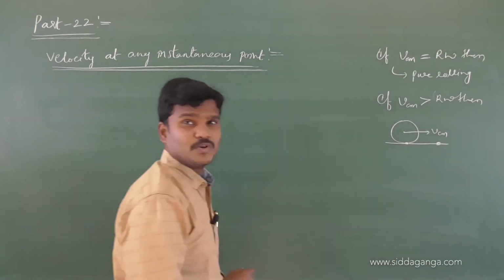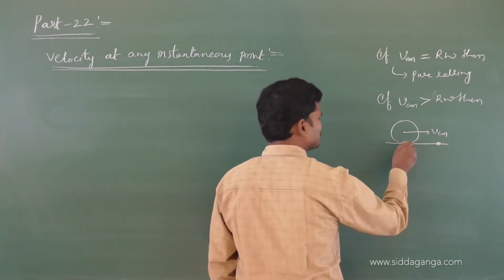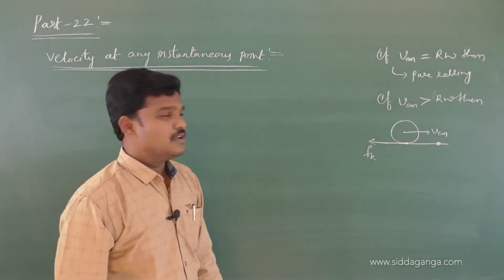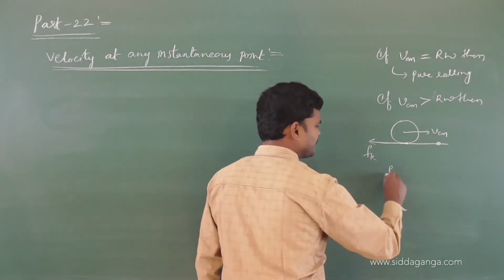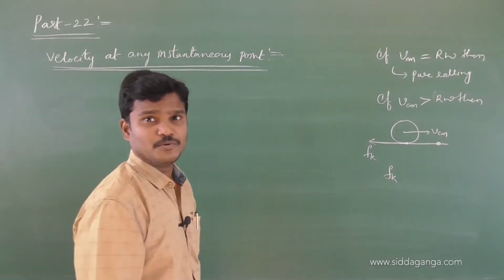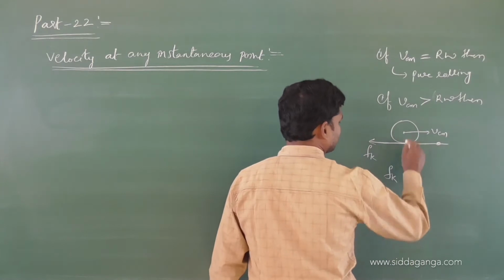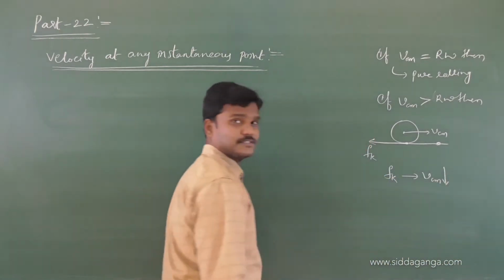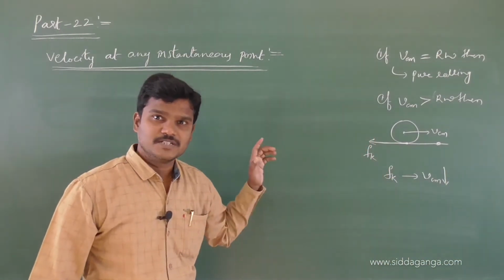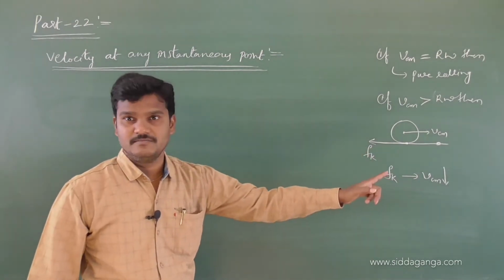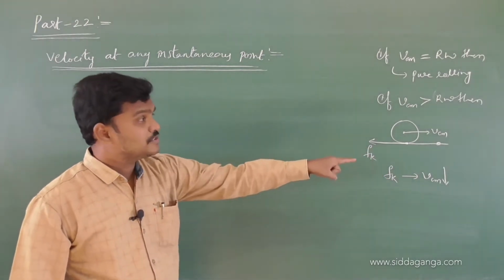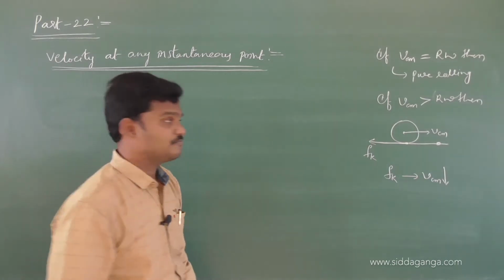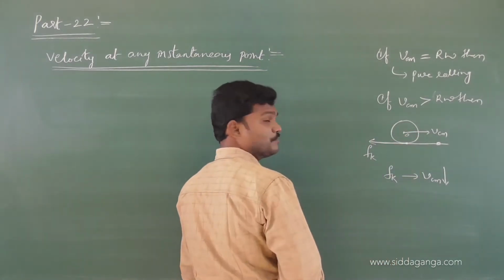Once the body slips forward, it's very clear, frictional force, no doubt, will act opposite to the motion of the body, that we know. And this frictional force is trying to decrease the velocity of center of mass, because once the body slips or slides forward, frictional force tries to decrease the velocity of center of mass. Frictional force will reduce the velocity of center of mass.